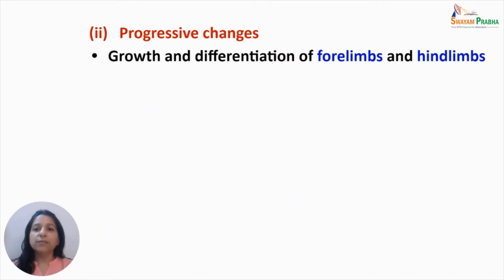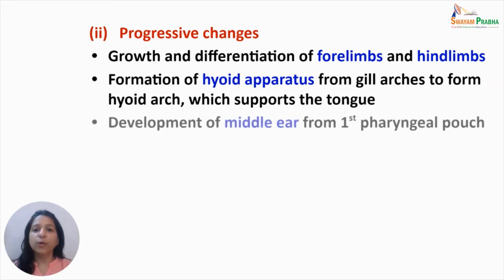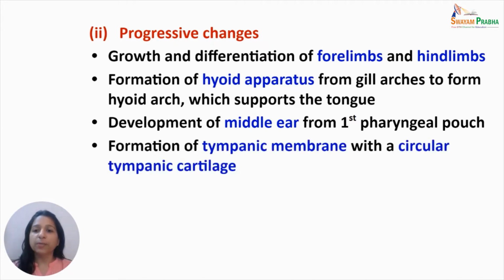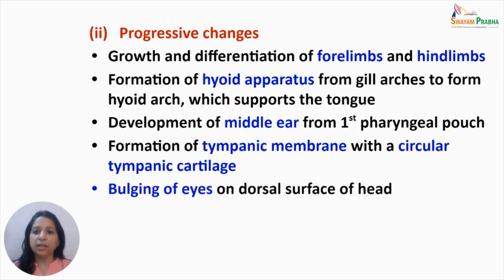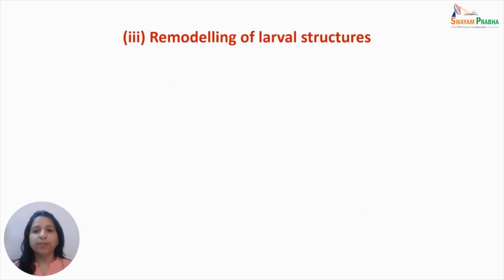In progressive changes, first of all, the growth and differentiation of forelimbs and hind limbs happen, which are helpful in the adult form of frogs. Formation of the hyoid apparatus from gill arches occurs to form the hyoid arch, which is the tongue supporting apparatus. Development of the middle ear from the first pharyngeal pouch is complete. Formation of the tympanic membrane with the circular tympanic cartilage is another progressive change that happens. Bulging of eyes on the dorsal surface of the head and development of the nictitating membrane as well as eyelids.